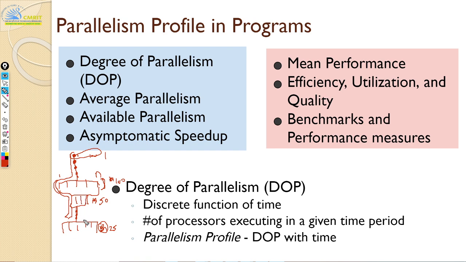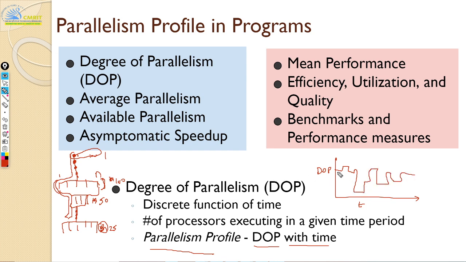That is called your parallelism profile, which is nothing but your degree of parallelism plotted with respect to time. If this is your time axis and this is your degree of parallelism, then you may have something like this.